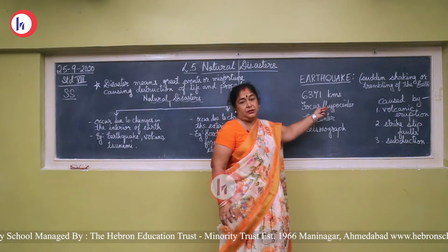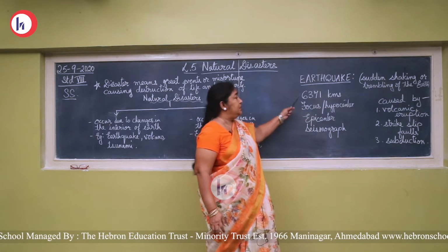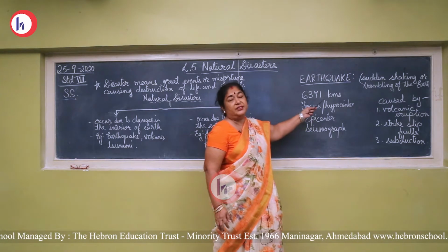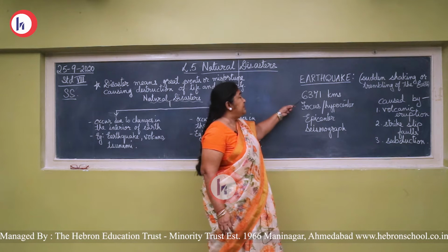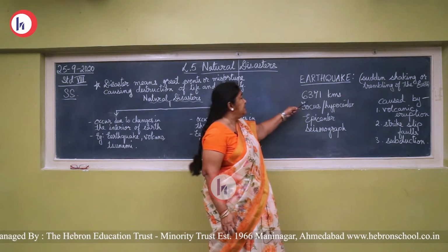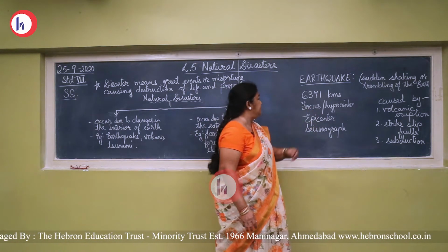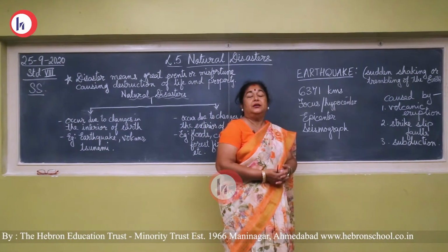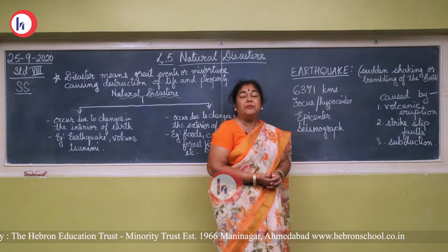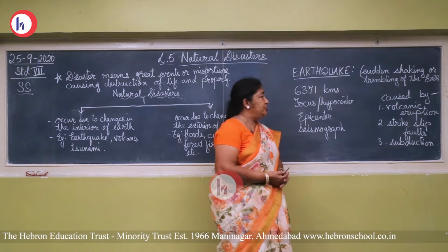6,371 kilometers. This is the distance from the surface to the center of the earth. And when the magma burns and creates pressure, the magma rises up. So pressure is created.